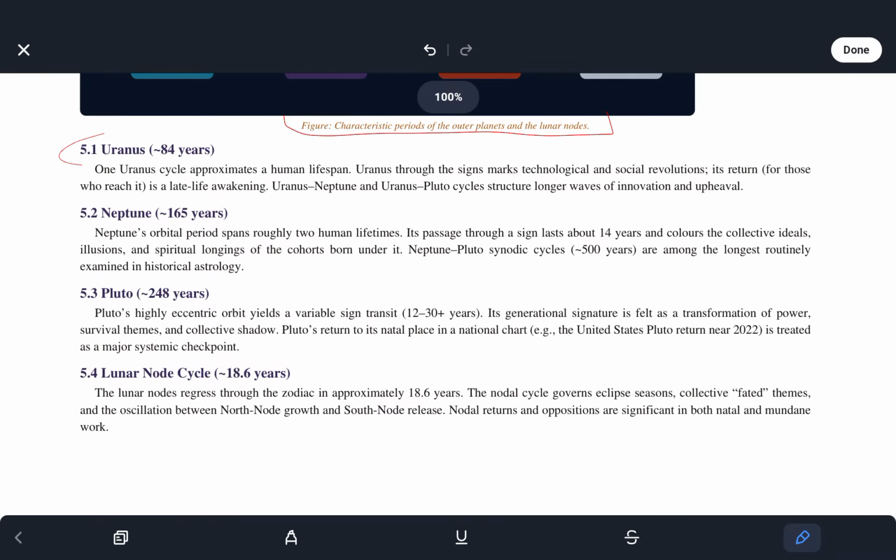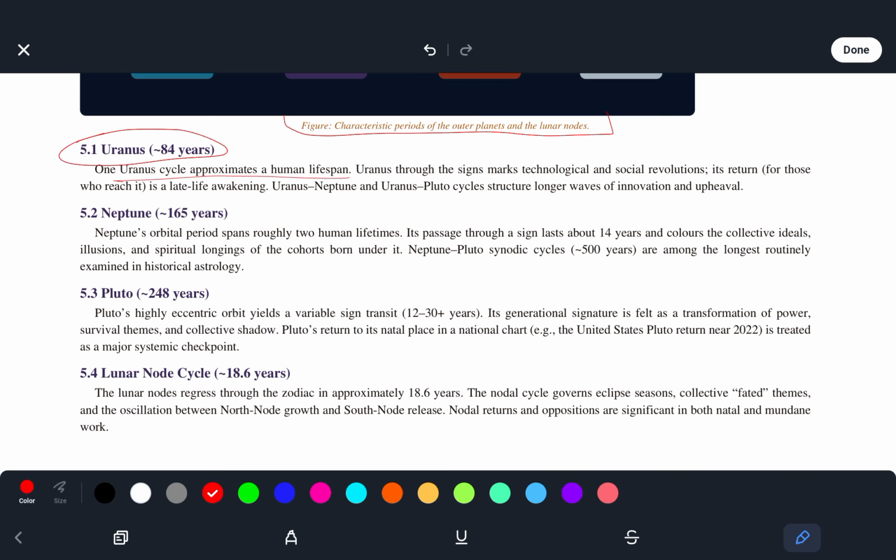So Uranus: the Uranus cycle approximates a human lifespan. Uranus through the signs marks tech and social revolutions. Its return, for those who reach it, is a late life awakening. We see Uranus-Neptune and Uranus-Pluto cycles structure longer arcs of innovation and upheaval.